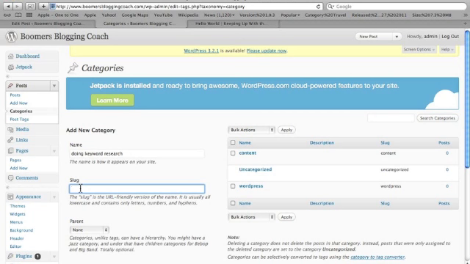With the slug, you just want to repeat what you just wrote with a hyphen in between it. That's how the search engines can search these categories.